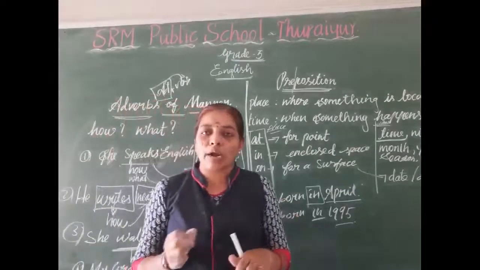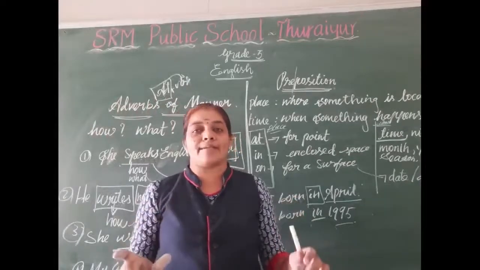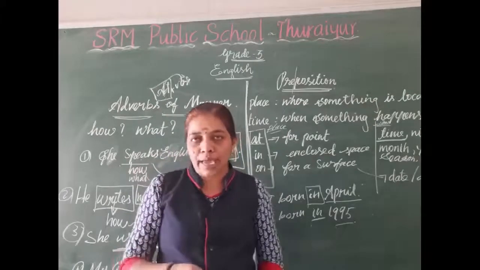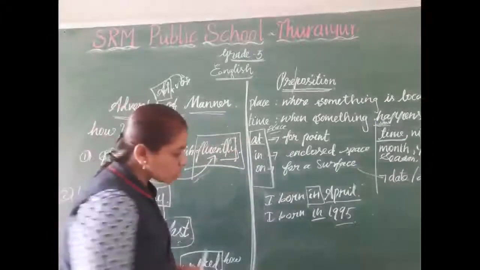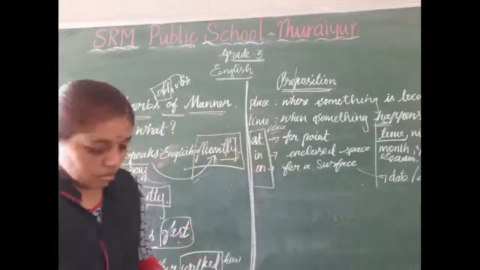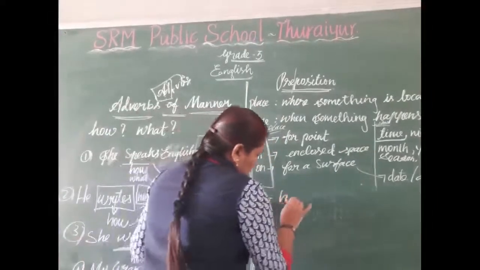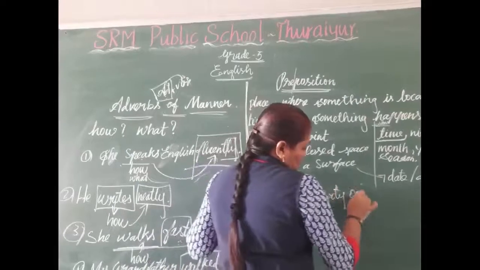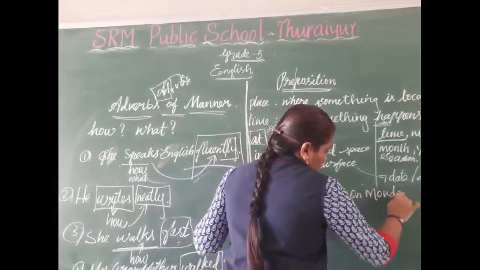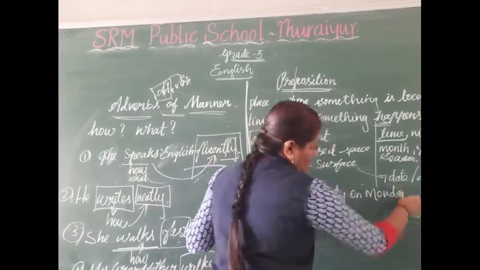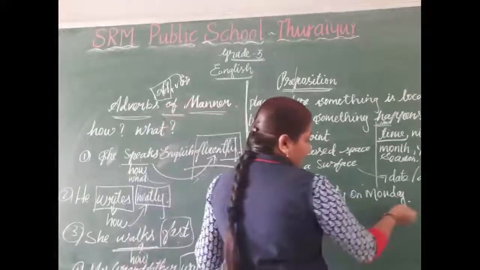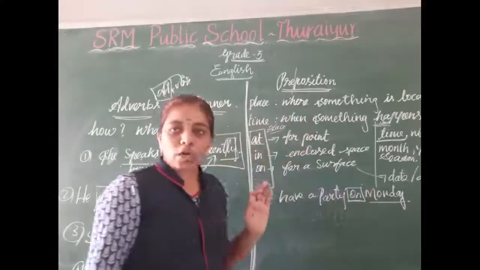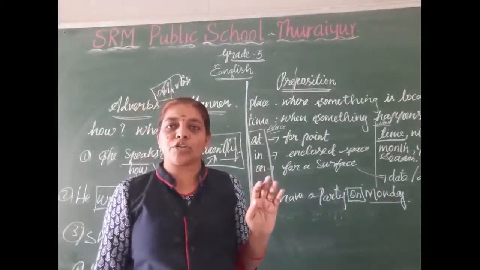Next, on. Where do we need to use on? Before a date and day. When we mention a date and day, we want to use on. For example, I have a party on Monday. Here Monday is a day. So before this day, what do we want to use? On. Before a date and day, we want to use on.